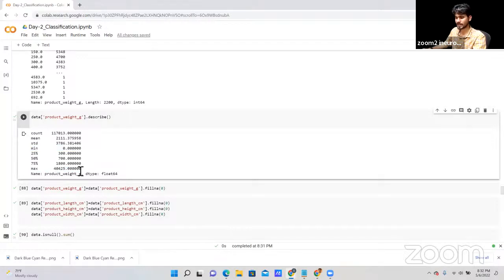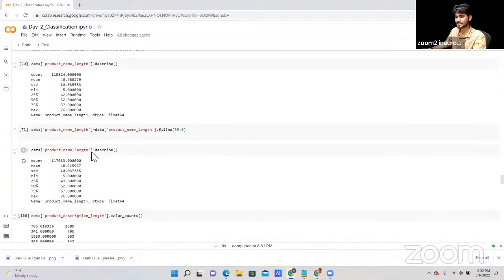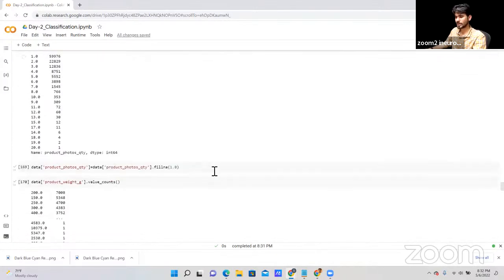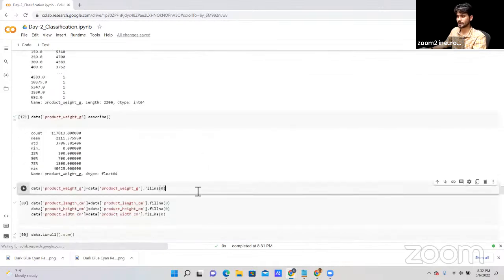40,425. So we cannot define with the maximum. So that's why I'm going with the minimum, whatever the minimum data that we have, and the same minimum data, minimum missing data that we have under these 4 columns. Okay, so I'm using the only 0, not here. Just fill those data with 0. It will be not impact on our data and our model.